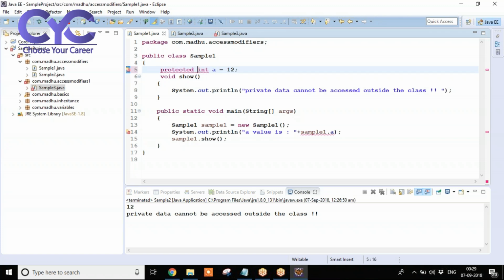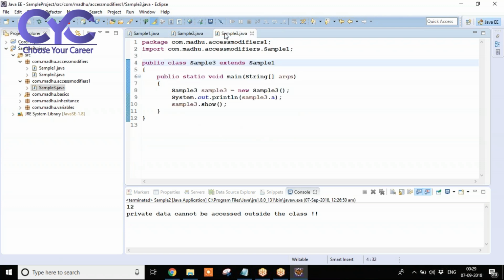Protected we need to give. Protected we can access outside the package successfully. This can also give here protected. Save it. Now see here, automatically in another package also the error has gone. If you run this sample successfully, it is going to be executed.